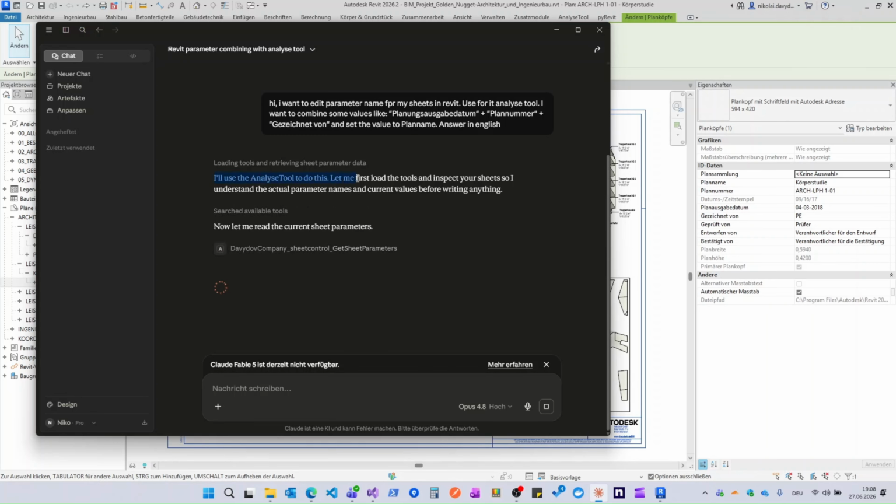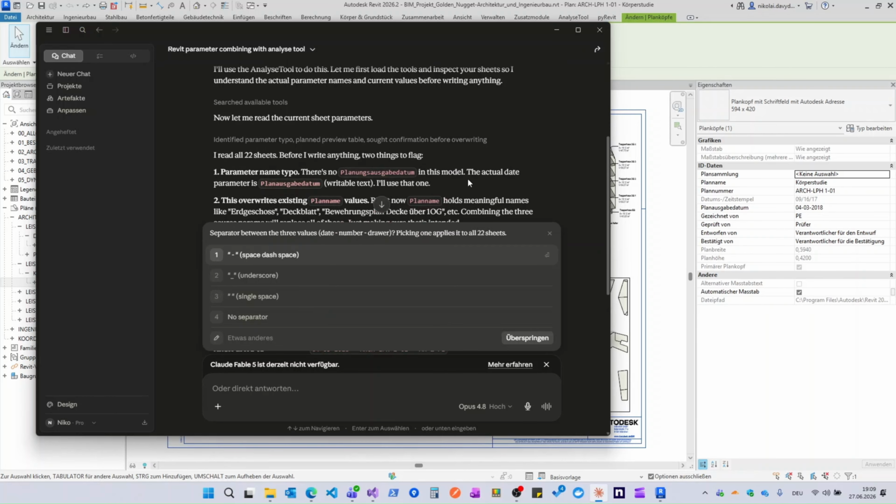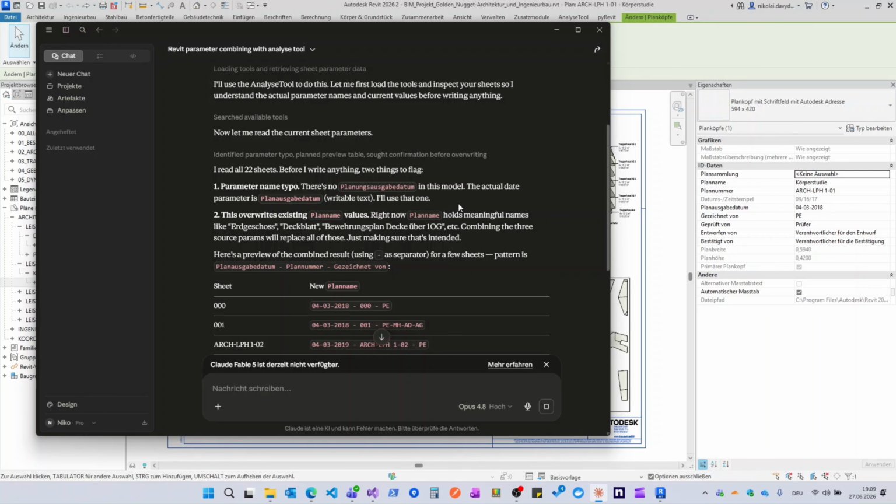Depending on your workflow, you can choose whichever interface feels more natural. Some users prefer graphical interfaces, others prefer chatting with AI, and in many cases, combining both approaches makes even more sense. For example, you might use Claude to analyze your project, identify problems, and prepare recommendations. Then, instead of giving AI permission to modify your model directly, you can review the results and apply the changes yourself through the AnalyseTool interface. That gives you the speed of AI analysis while keeping full control over your Revit model.